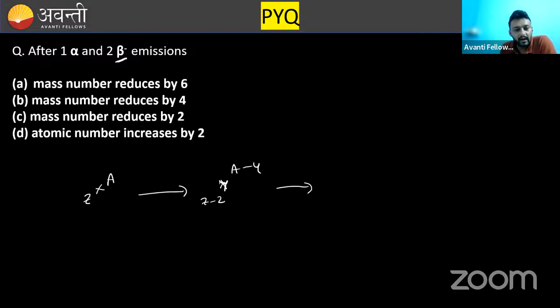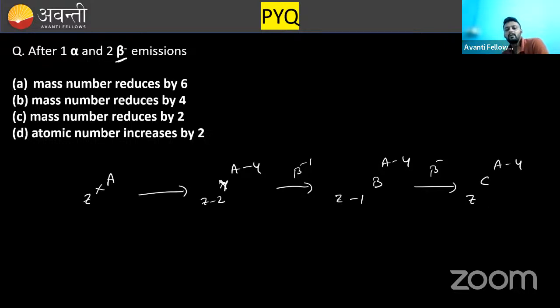And if you remove another beta particle, negative beta particle means neutron converts to proton. That means proton number is increased by 1. That is Z minus 1. Let's suppose this is some another nucleus B. A minus 4 will remain same. Again beta negative particle. So it is again increased Z. It becomes C and A will remain same, A minus 4. Is it clear?